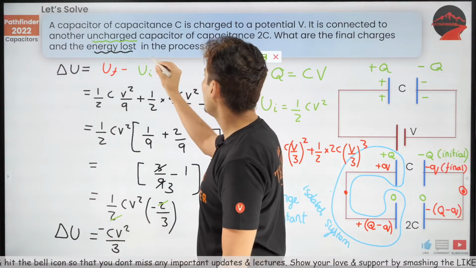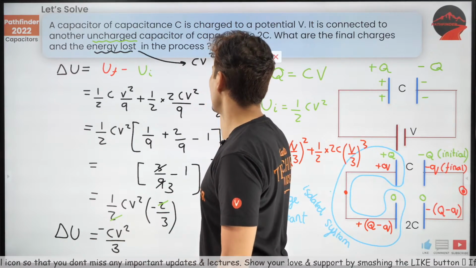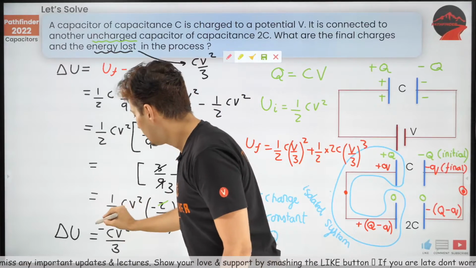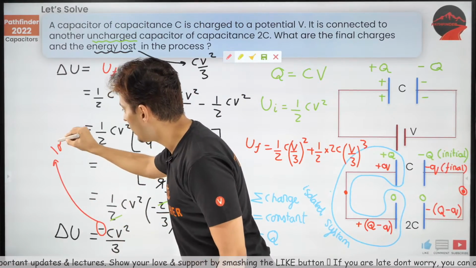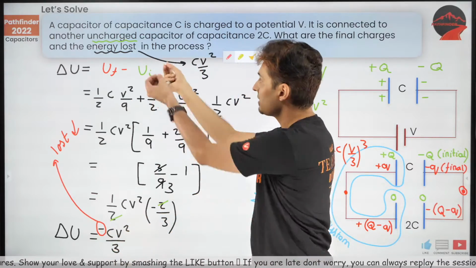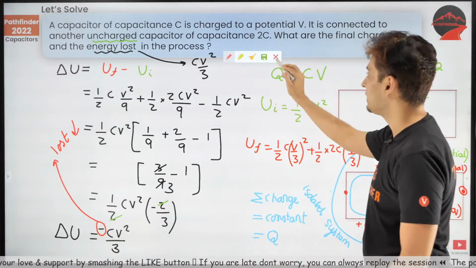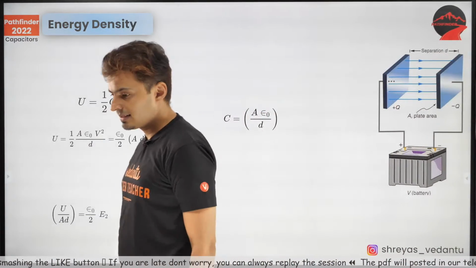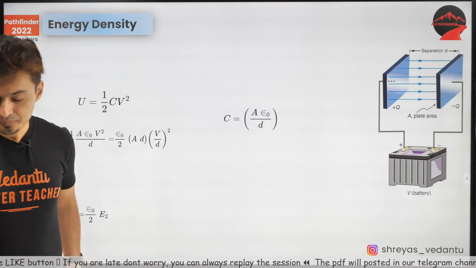Yes. So the energy lost in the process is just CV square by 3. This negative value tells that it is lost. It has decreased. So the amount which has decreased is basically lost, and that's CV square by 3. That's the answer. Great. Now let's talk about the next thing, which is energy density.